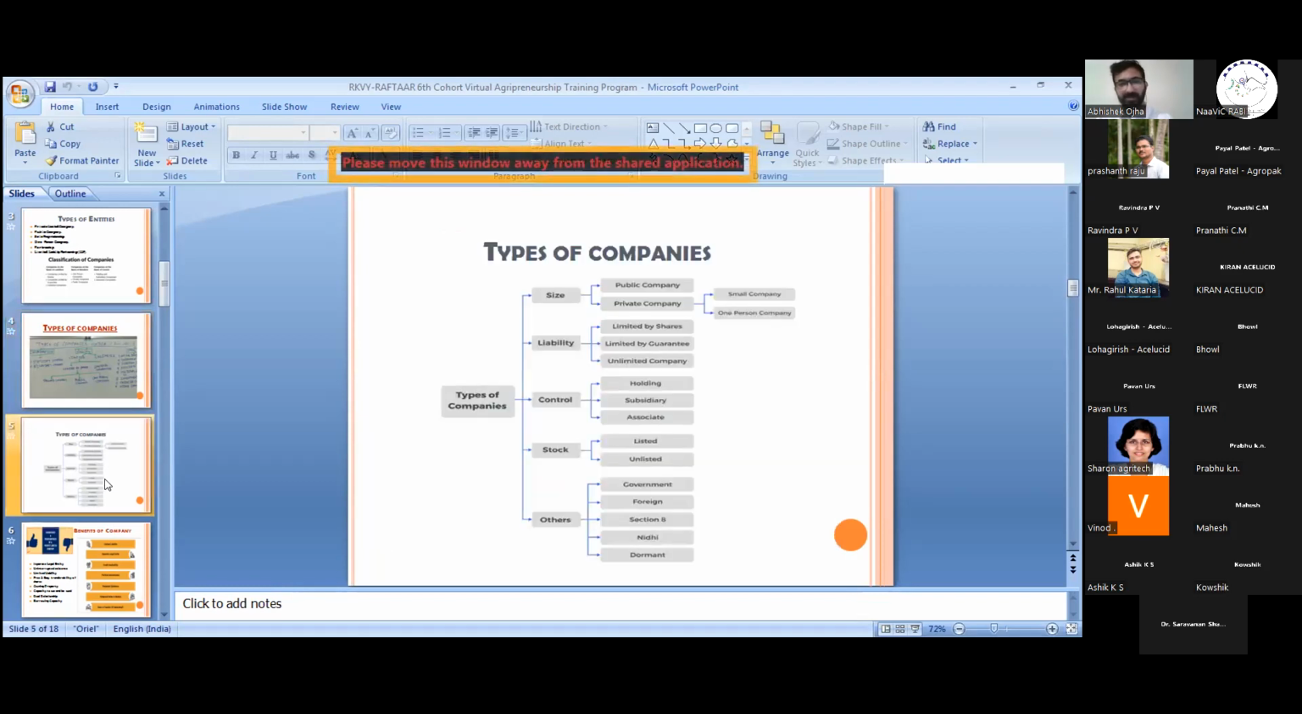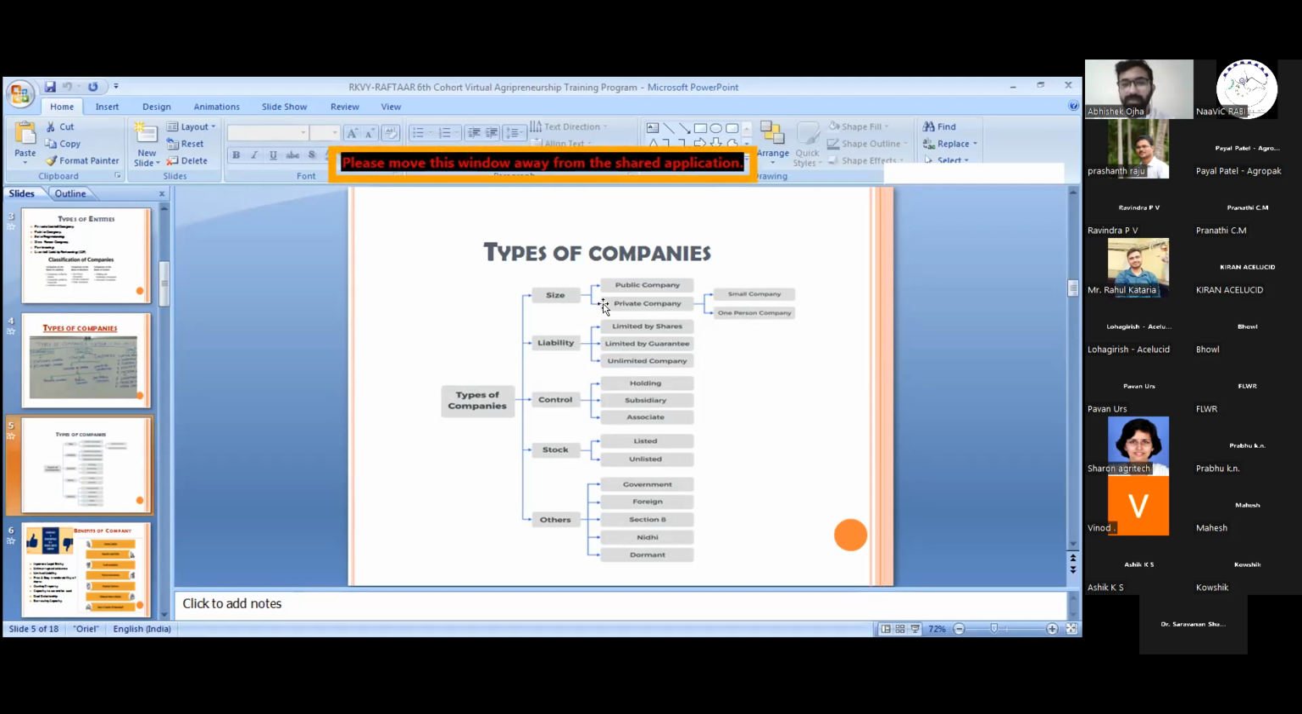Next is other types of companies. It can be on the basis of many other things like size: public company, private company. In public company, there is a small company and one person company, which we have discussed. Small companies are those companies whose turnover is not more than 2 crores. Before the amendment which was given last year by the government for the Companies Act 2013, now they have increased the limit to 20 crores.